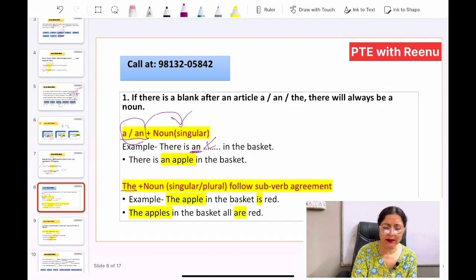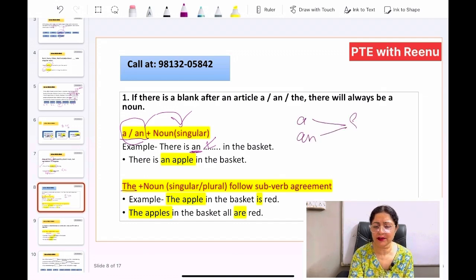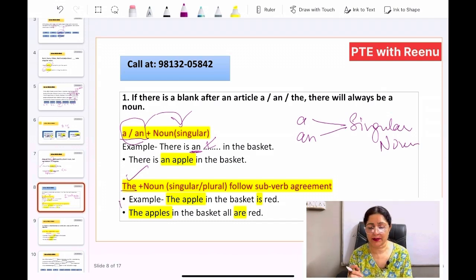But for the, there are different rules. If a or an is there, remember this thing, you will be making use of a singular noun. But if the is there, in that case you need to see the verb agreement. For example, in the first sentence, the verb is, which makes it singular.